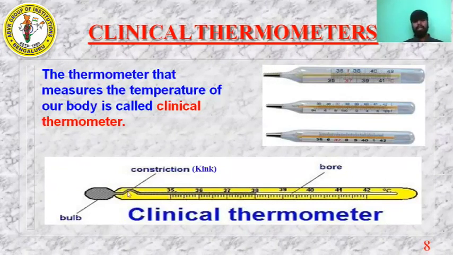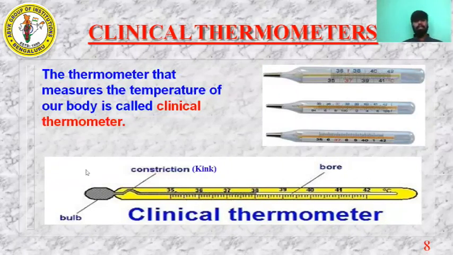Here you can see a small projection, which is called the kink. There is a liquid flowing inside, and that fluid is mercury. The inside tube is called the bore.